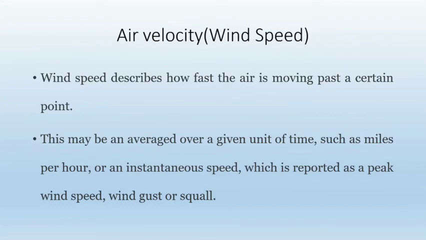The next element is wind, in which first we'll see about air velocity, that is wind speed. So what does it indicate? Wind speed describes how fast the air is moving by passing a certain point. Wind speed describes how fast air is moving. Means its velocity, its movement, its speed.